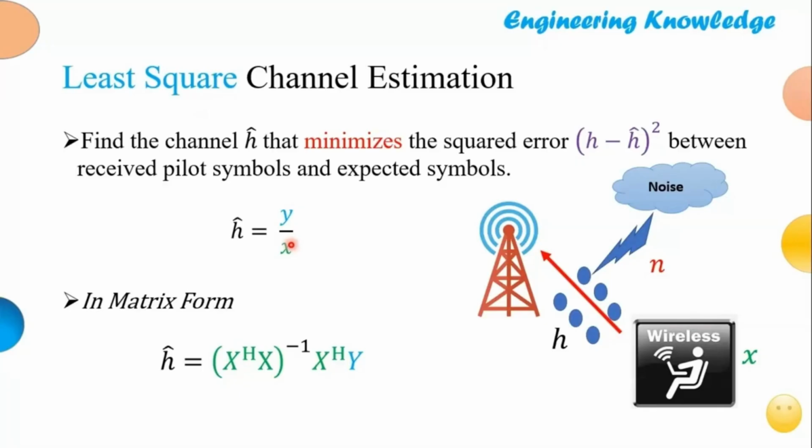If we go into more complex mathematics, I'm not going there, but in matrix form, if we have symbols x as an array and y as an array, we will have h hat, the estimated value using the least square method, as x Hermitian x inverse into x Hermitian into y, where x Hermitian is the Hermitian operator over the symbol matrix x.